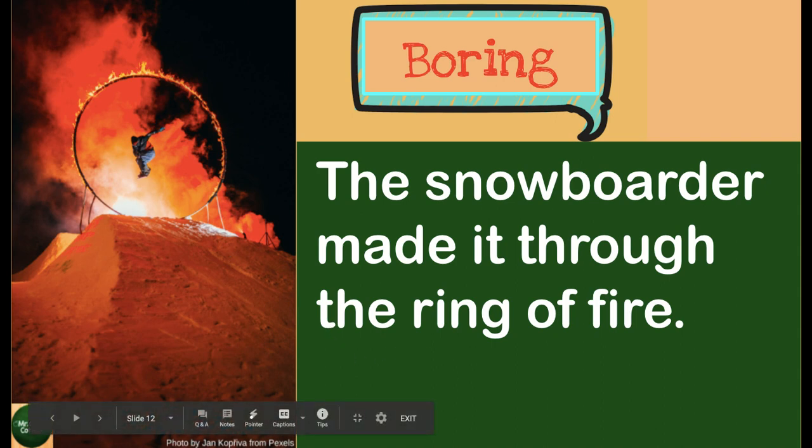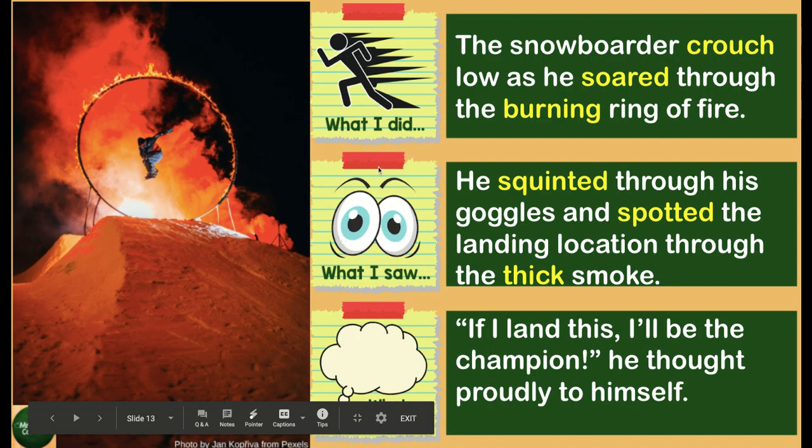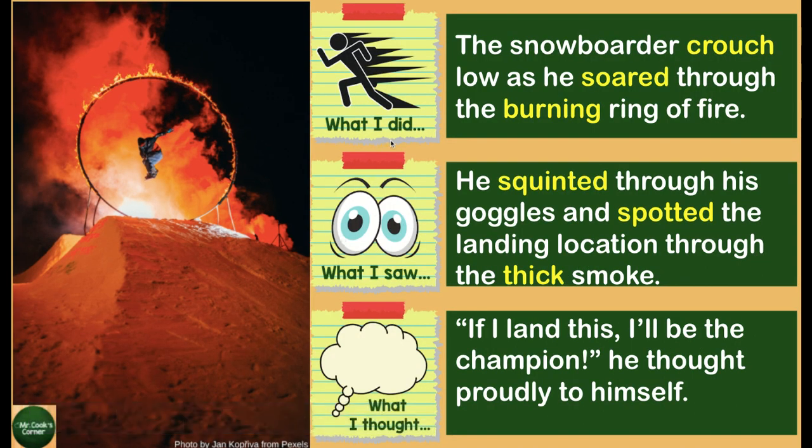this simple sentence. Now it says, the snowboarder crouched low as he soared through the burning ring of fire. He squinted through his goggles and spotted the landing location through the thick smoke. If I land this, I'll be the champion, he thought proudly to himself. Oh, wow, doesn't that have so much more descriptive details?